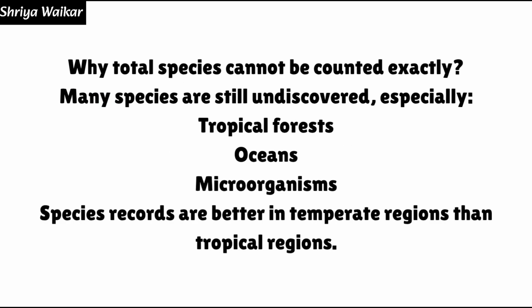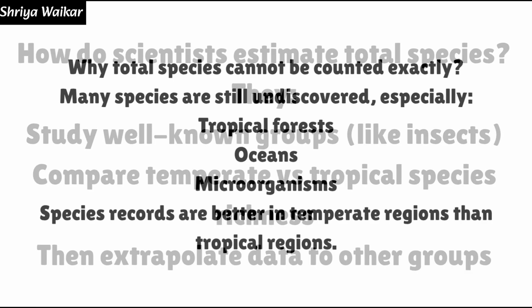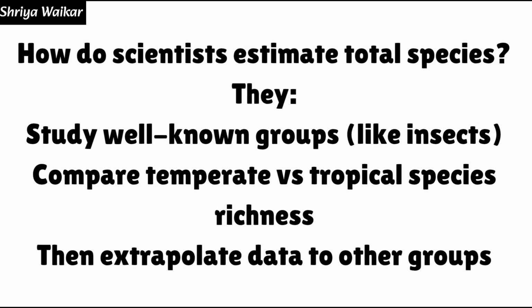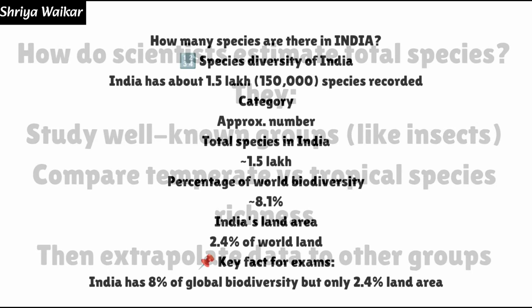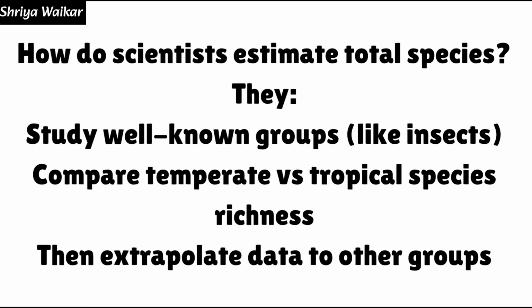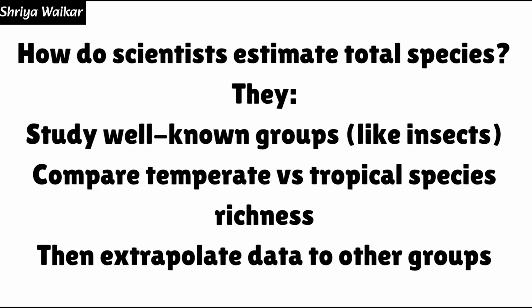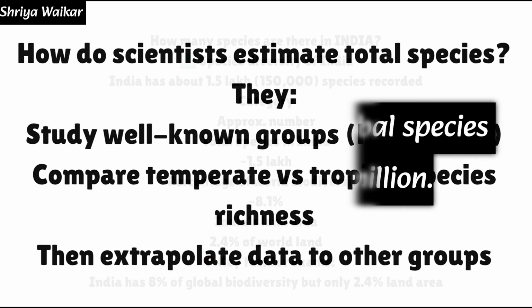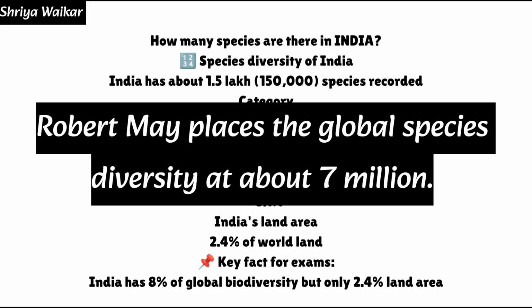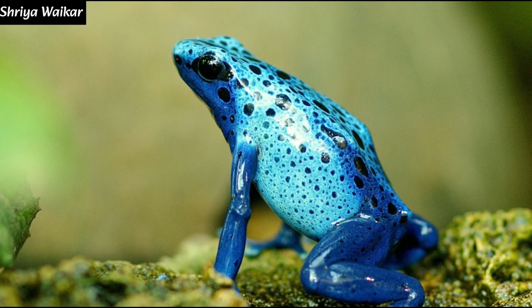So how do scientists estimate the total species? They study a well-known group like insects. They compare that versus the tropical species richness. Then extrapolate data to other groups. Estimated total species on the earth. What is the estimated total species on the earth? That is a number like 20 to 50 million. The most accepted estimate is by Robert May, that is approximately 7 million species. So total species on earth is approximately 7 million.